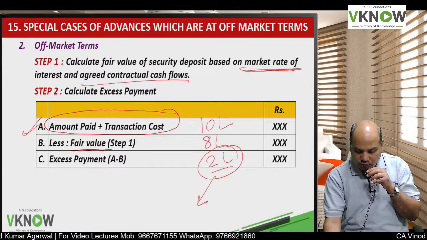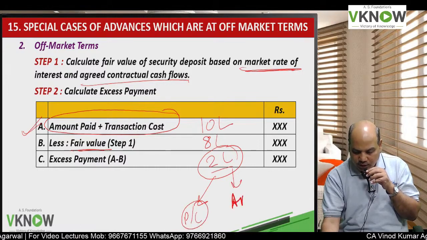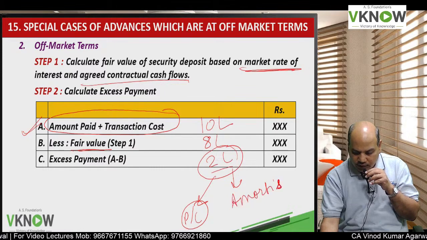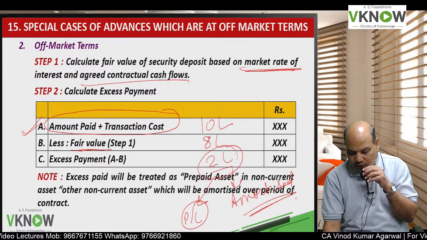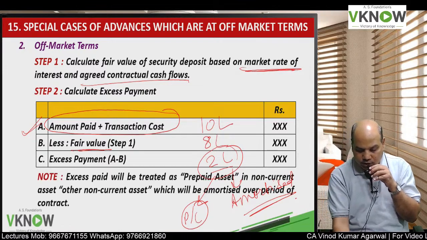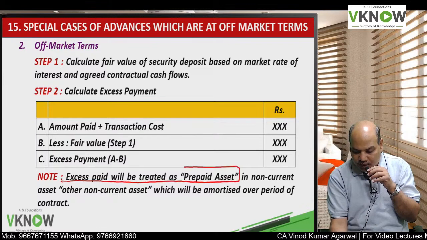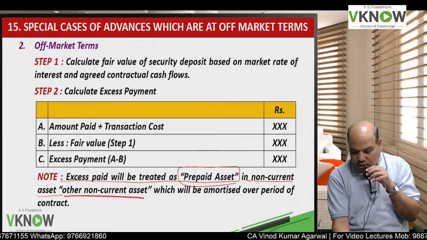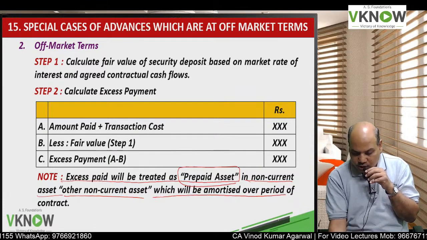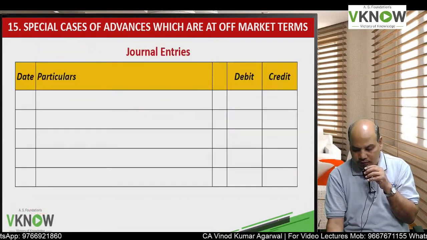So either it will be recognized in the P&L account or it may be amortized over the period, depending upon what that item is. Excess paid will be treated as a prepaid asset in other non-current assets, which will be amortized over the period of the contract.